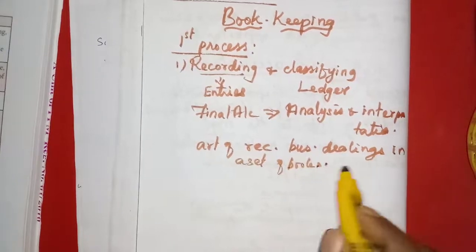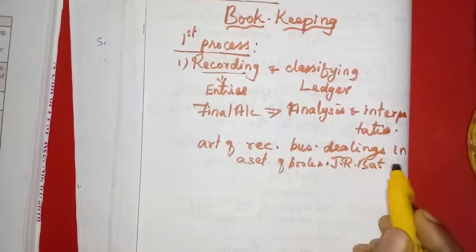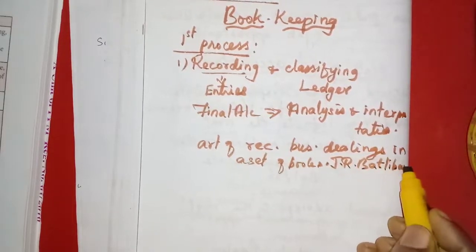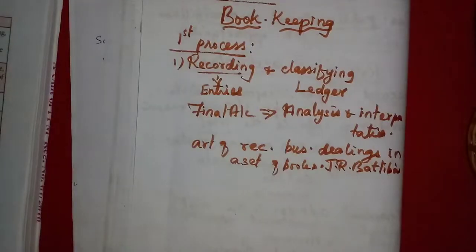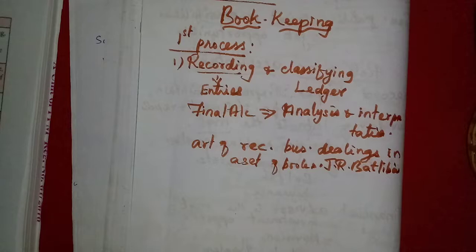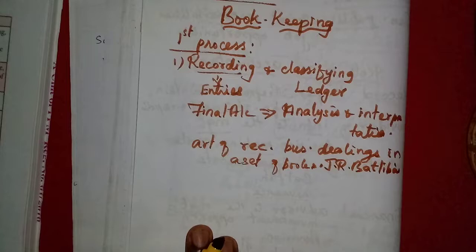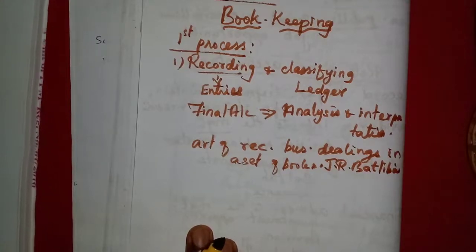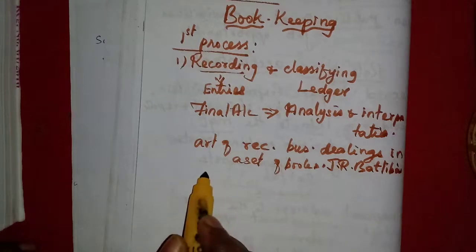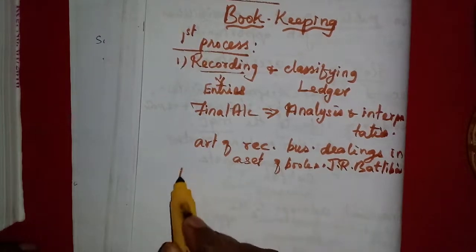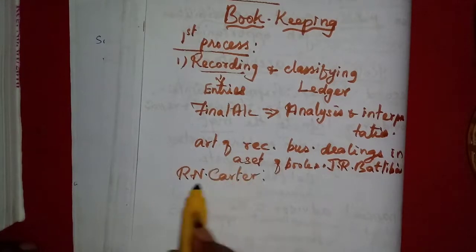This definition is given by J.R. Batliboi. Bookkeeping is an art of recording business dealings in a set of books. That is given by J.R. Batliboi. It is very easy. Then another definition is given by R.N. Carter. What does he say?